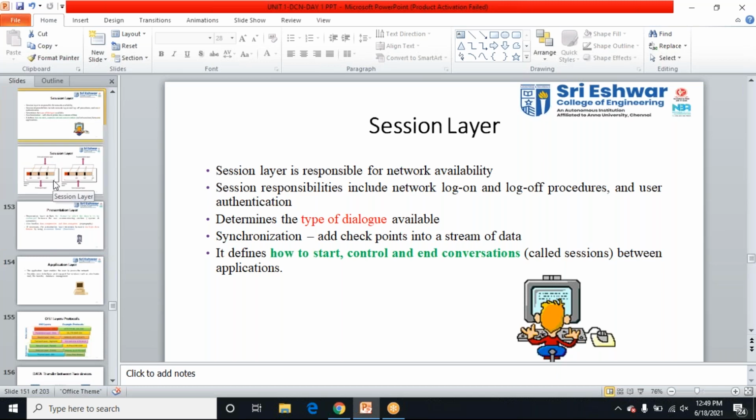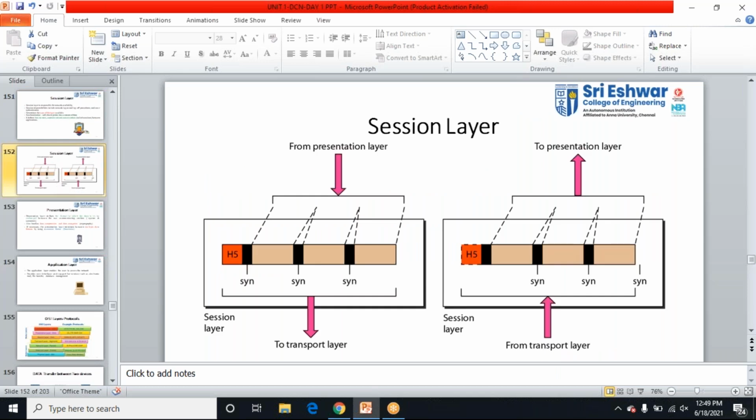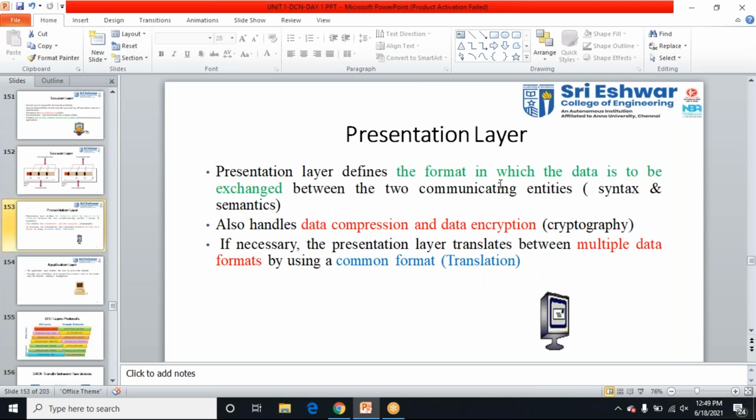In the session layer, I'm going to add the headers and it will pass the data to the transport layer. Coming to the presentation layer, it handles the format, the syntax and semantics of the data. It will decide the syntax and the semantics of the data.